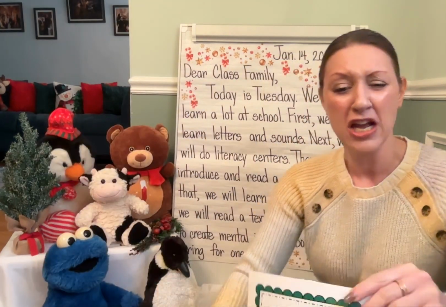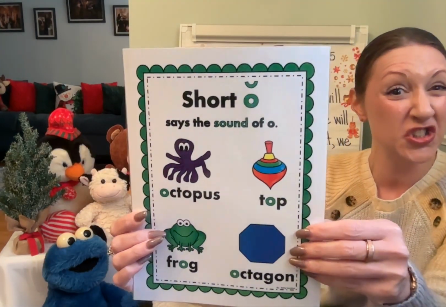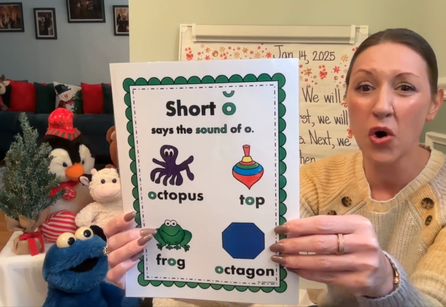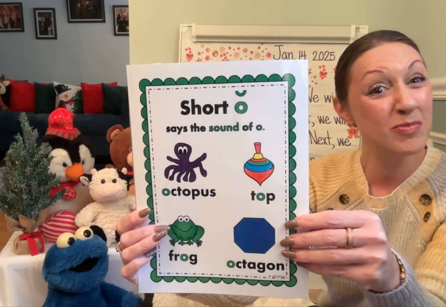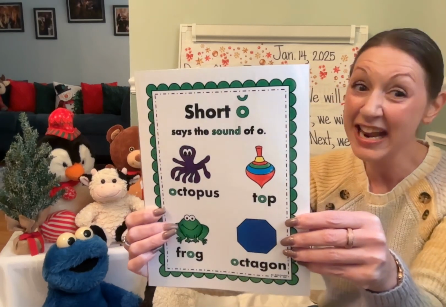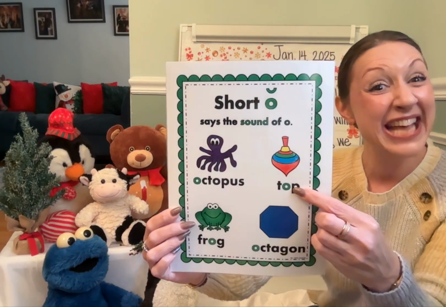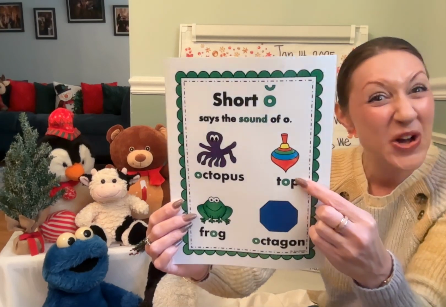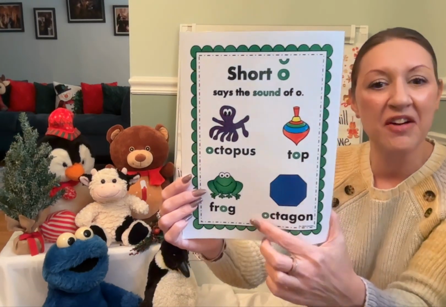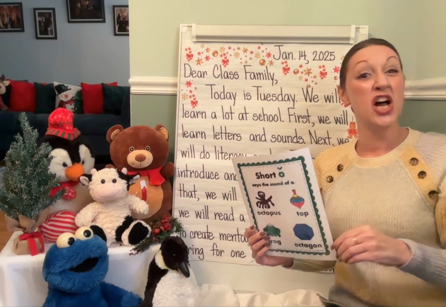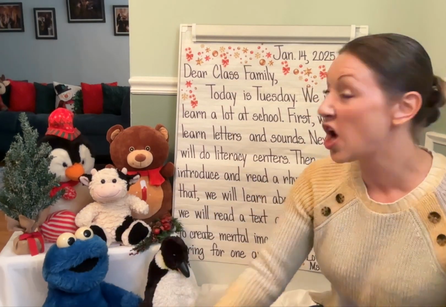We're going to be using some different songs and learning more about short vowel O and saying some different words and looking at objects that start with O, like octopus. Top has the O sound, short vowel O in the middle. We have frog and octagon. So we'll be working on O, like octopus.